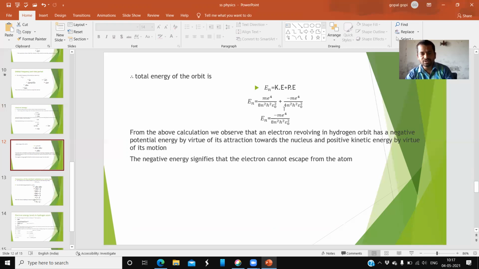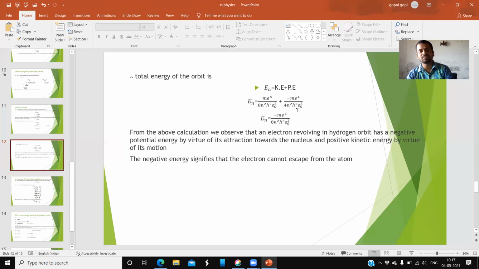What is that? Here 4 you may get, here 8 is there. So that is the difference. You should not cancel. If you see these terms all are same, but one is minus and one is plus, you can get it easily cancelled. Yes, that is wrong. Why? Because here it is 4, here it is 8. So 1 by 8 and 1 by 4 are different.